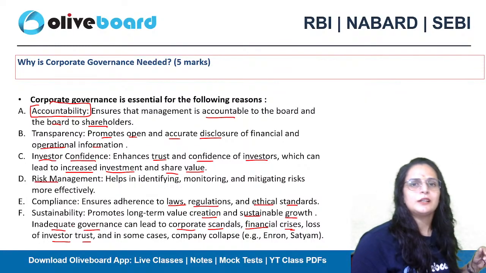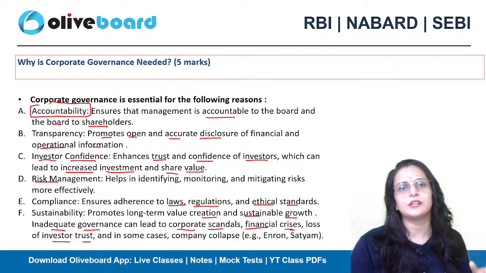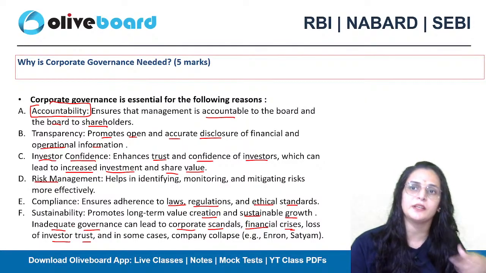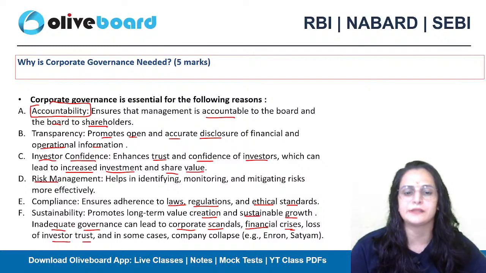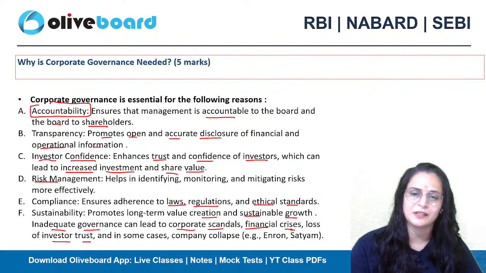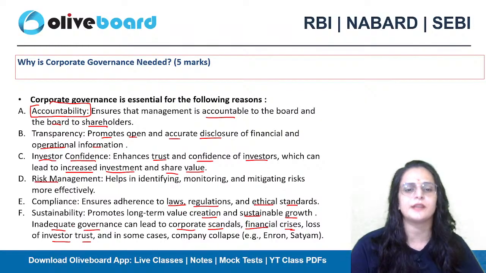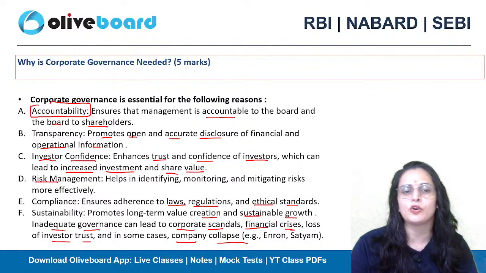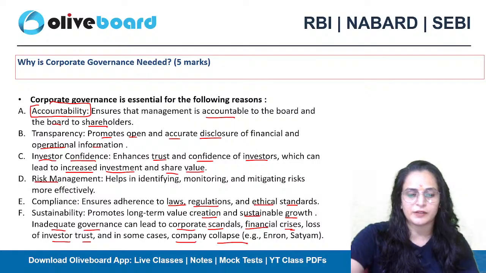Similarly, if there is an organization which is not following good corporate governance, what will happen? The investor will lose trust in that organization, and the organization will have to face issues related to investment and other financial crises as well. In some cases, the company will collapse. If your company is facing a financial crisis and you are not finding any way to deal with the situation, the company will collapse. So that's why corporate governance is needed.